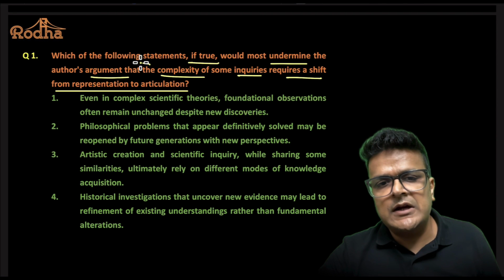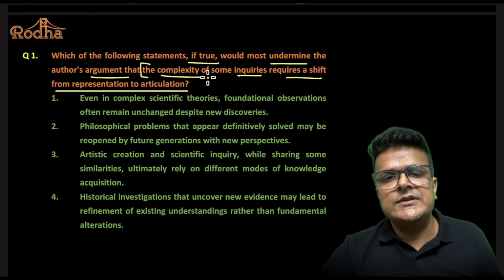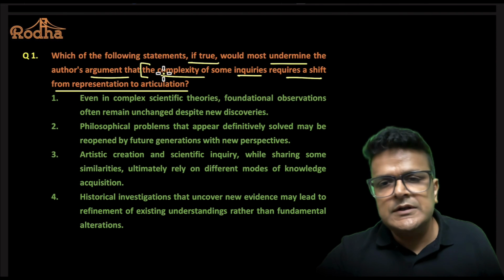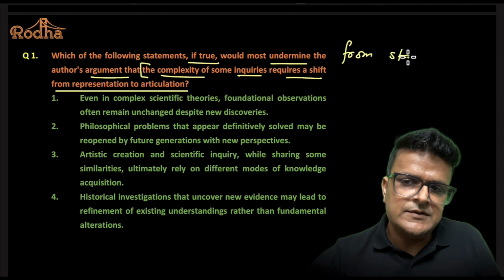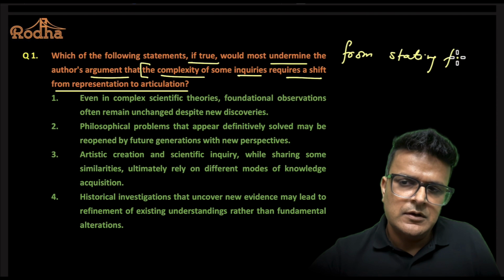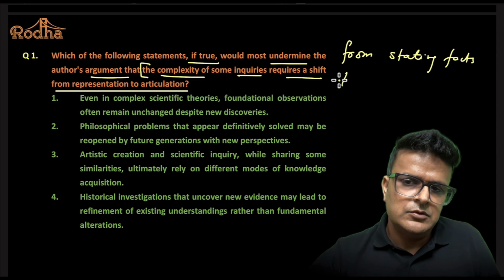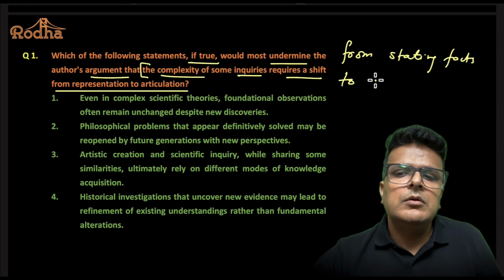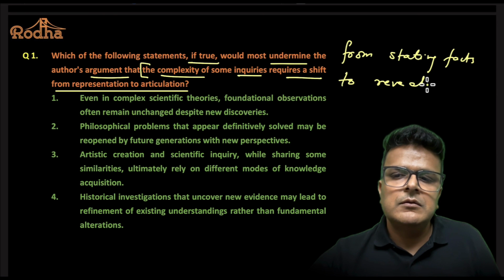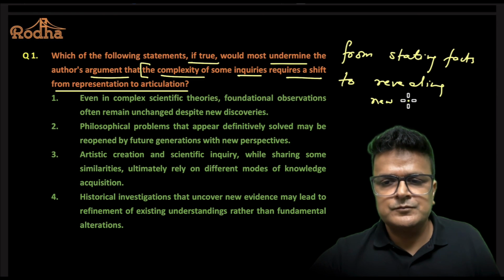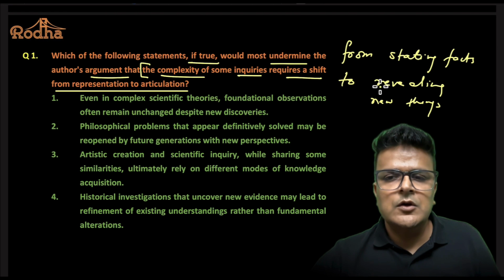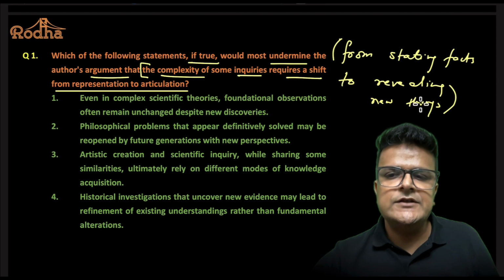We have to undermine the argument that the complexity of some inquiries requires a change from stating as it is to revealing new things or finding new things. We have to basically say it is not right.